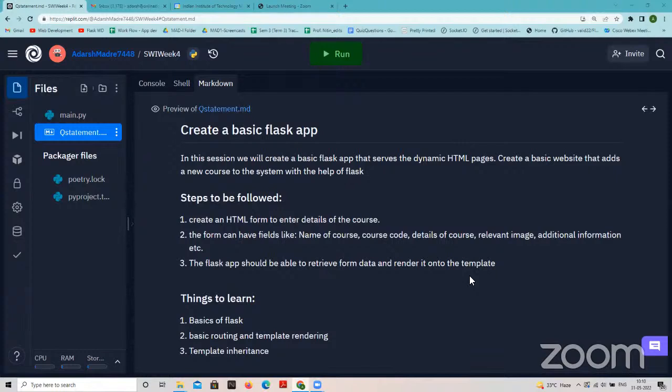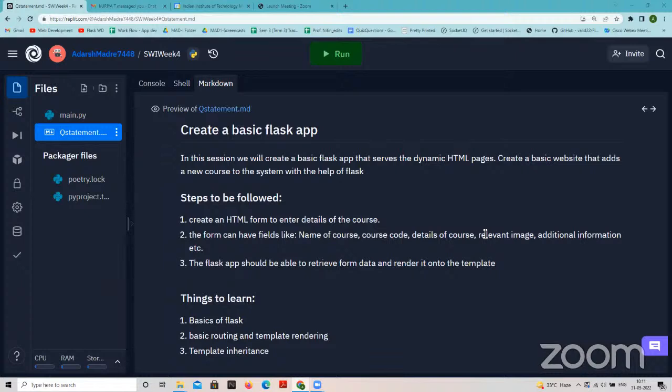In our case, we will be inputting some information. For example, if you see the steps to be followed, the form can have fields like name of the course, course code, details of course, relevant image, and additional information. So these are some fields that we will be creating in the form. Once someone puts in the values for these fields, how are we going to take them at the backend, process them, and then render it on the templates, render it on an HTML page.